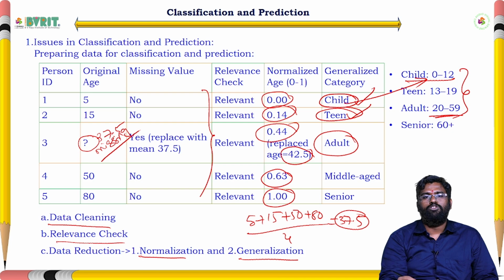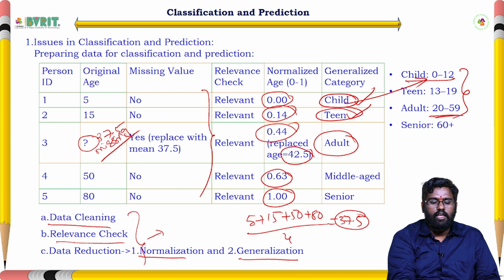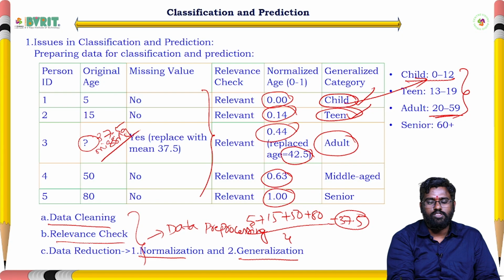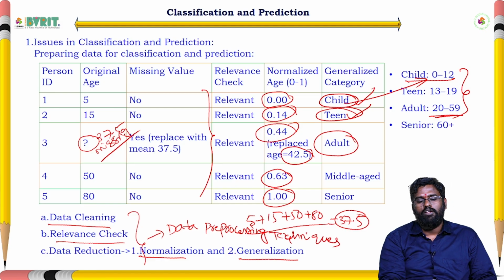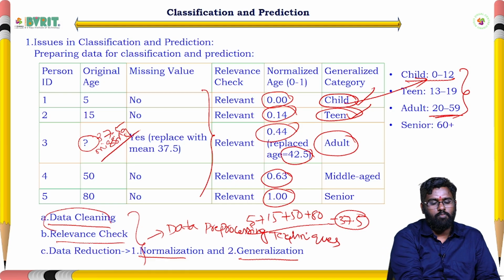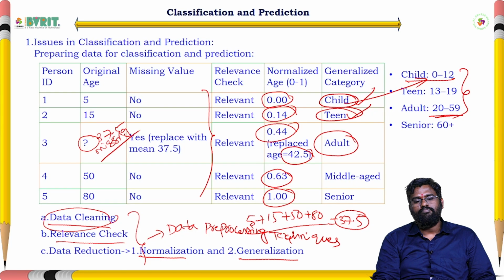That is the issue that happens in classification and regression. All of these are called data pre-processing techniques. By using data pre-processing, we need to remove those types of issues in classification and prediction. So we have to use data pre-processing techniques. That is, this data cleaning is one of the types of data pre-processing technique. Now,